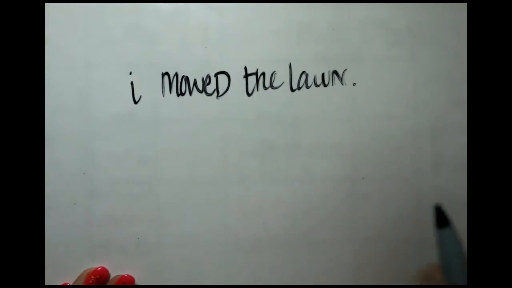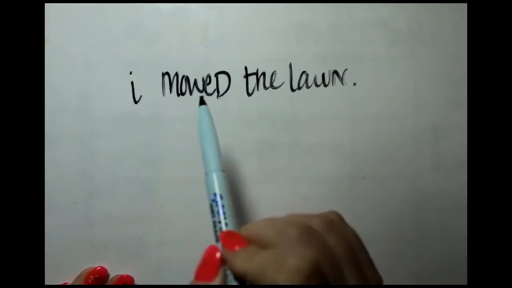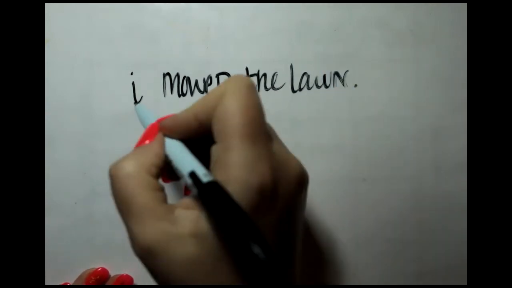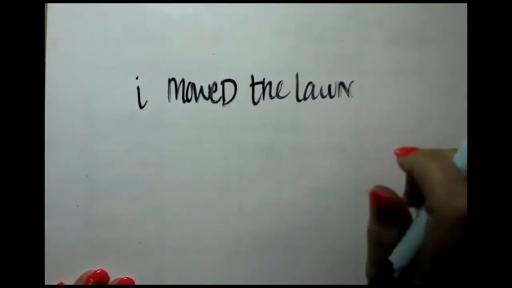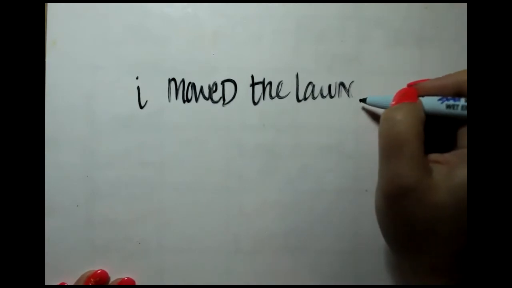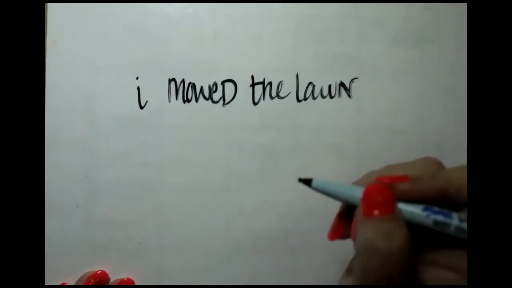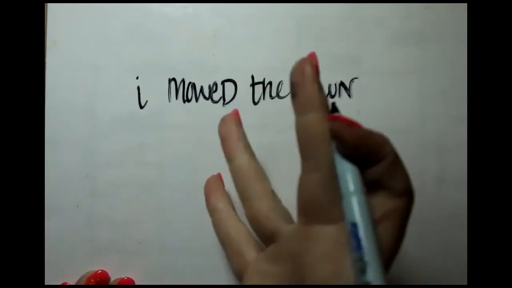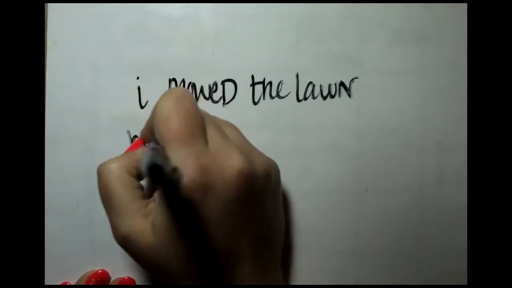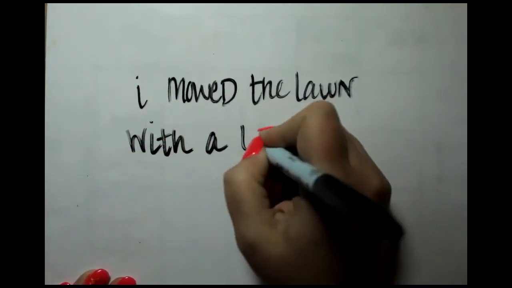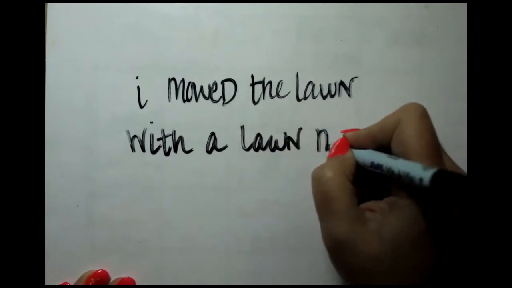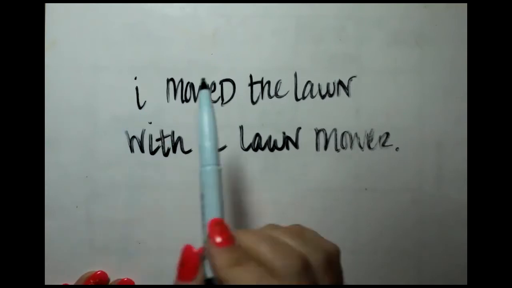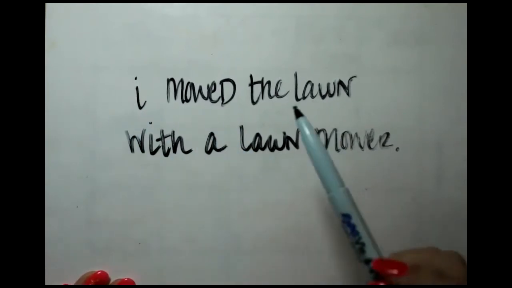That's a complete sentence: I, subject, mowed, verb, the lawn, object. And if I wanted to add more information to that sentence, I would say something like, I mowed the lawn with a lawnmower. We all understand that.